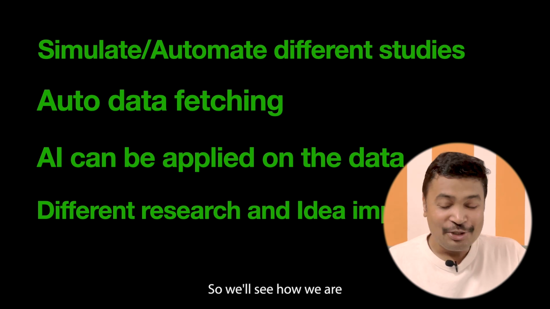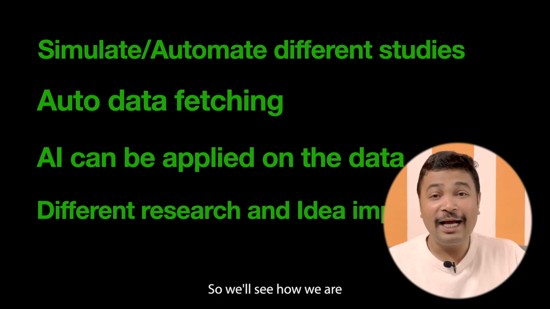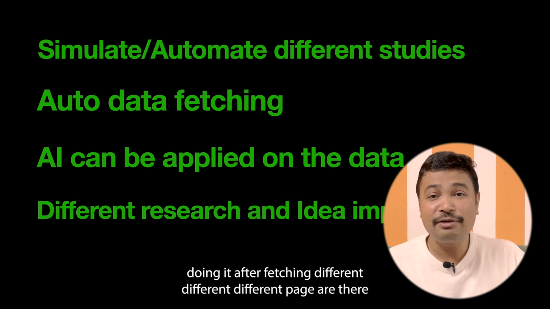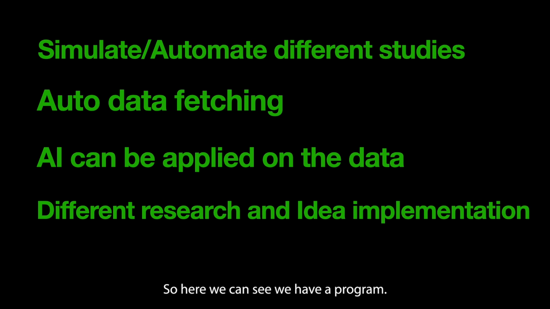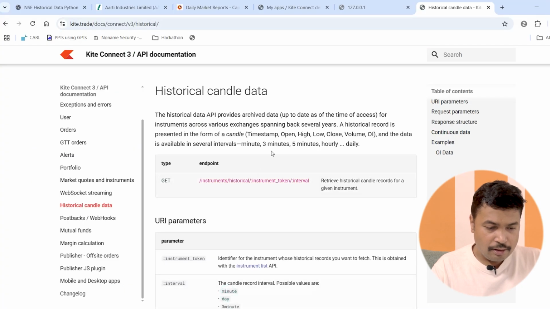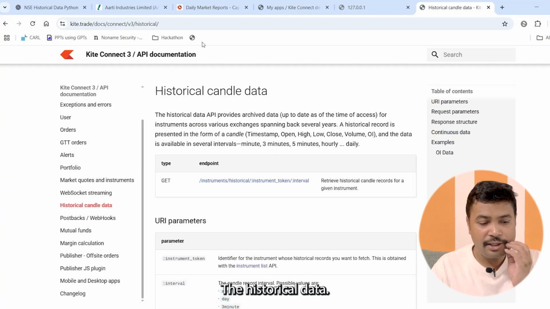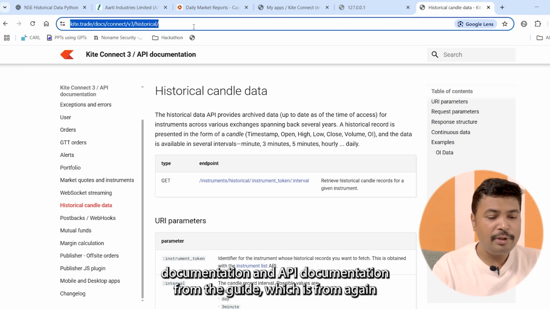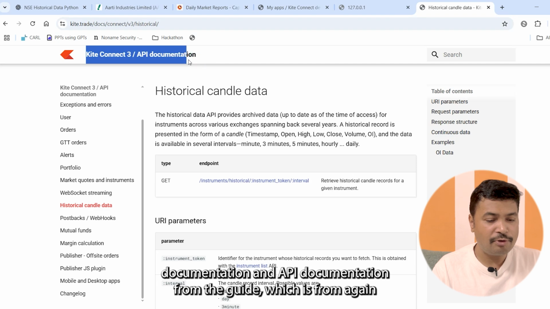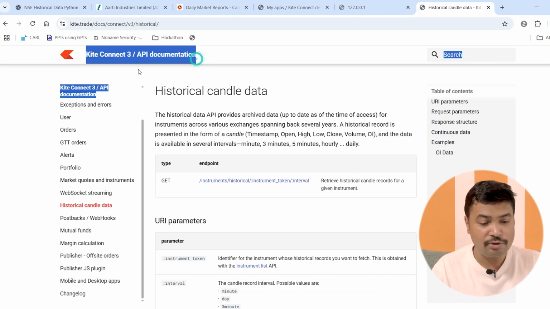Yeah, so we'll see how we are doing it after fetching from the different APIs. What are the benefits in the Zerodha APIs and documentation? Here we have a program, but before that, I would like to take you to the historical candle data. Here we have the Kite docs, which is the API documentation from Kite, again from Zerodha.